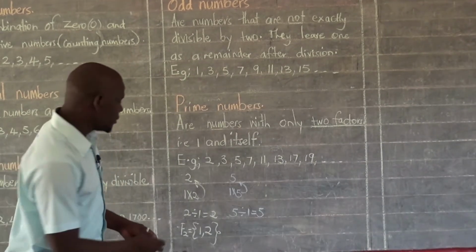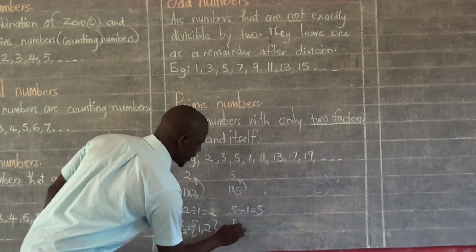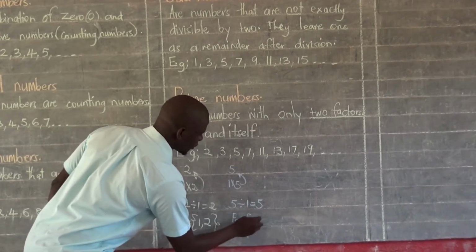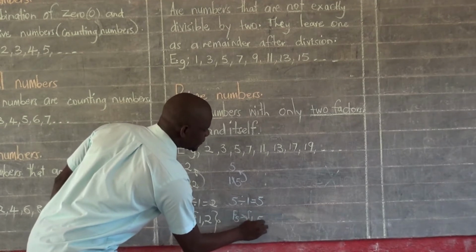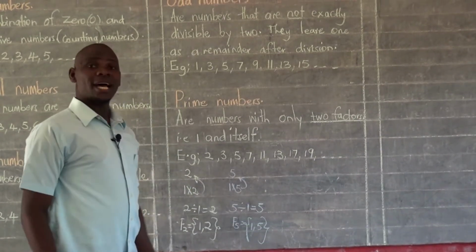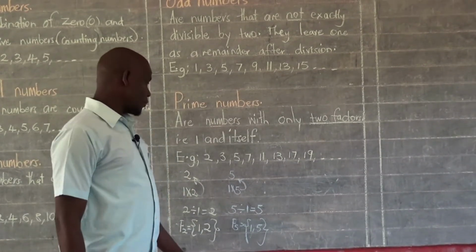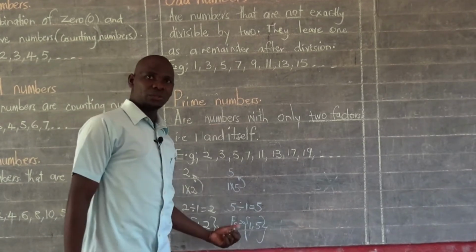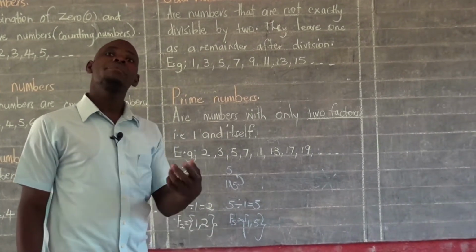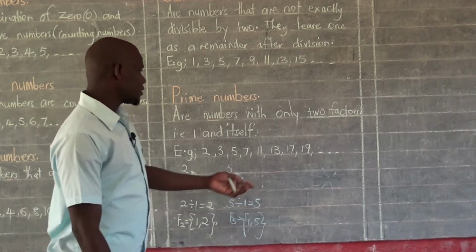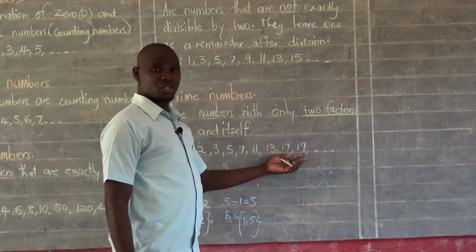So ideally it means that factors of 5 include 1 and 5 itself. So 5 also in this situation qualifies to be called a prime number. Let's look at another number. I think this should be the last one.